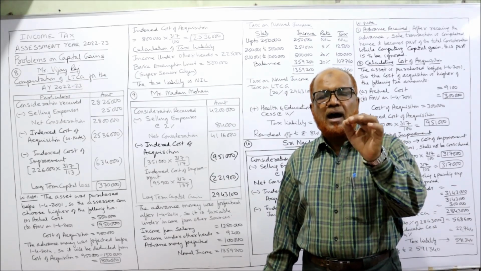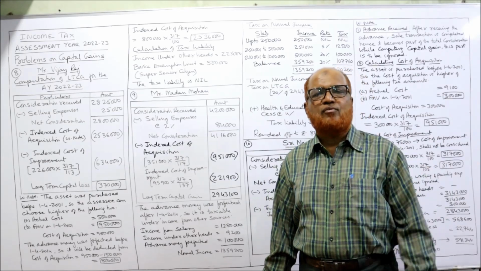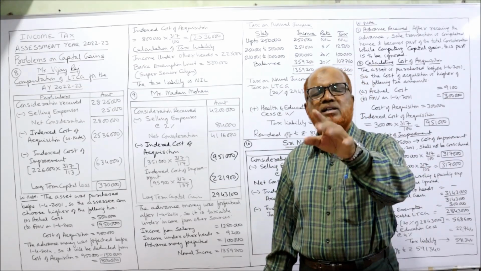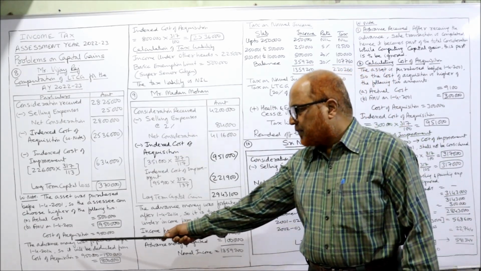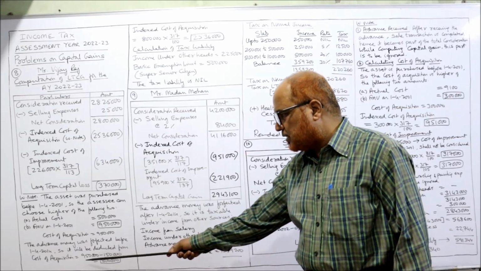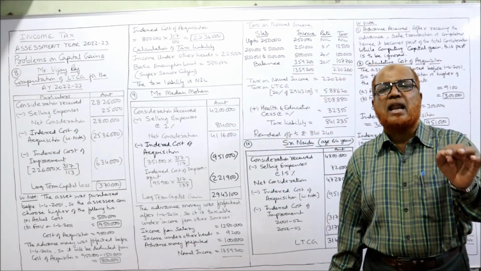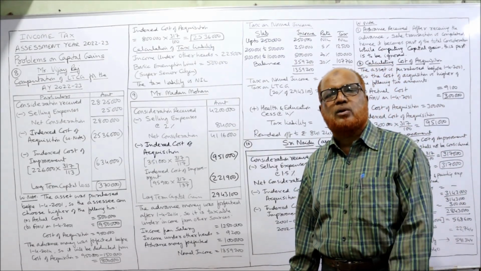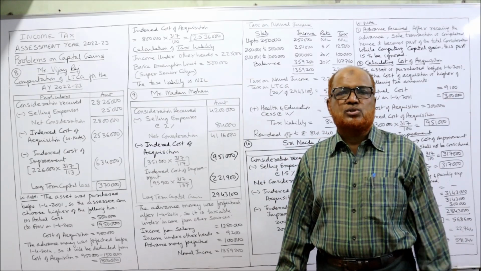Apart from that, advance money was forfeited before 1/4/2014, so that advance will be deducted from the cost of acquisition. 9,50,000 minus 1,50,000, 8 lakh rupees is the cost of acquisition. Now we need the indexed cost of acquisition.